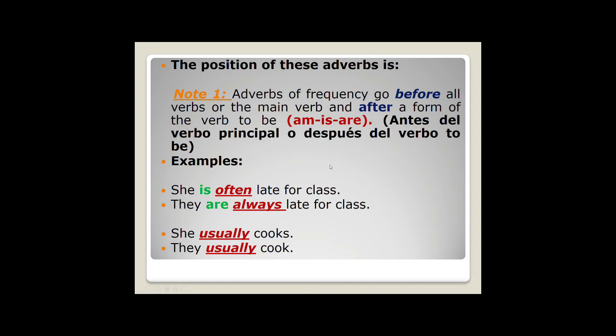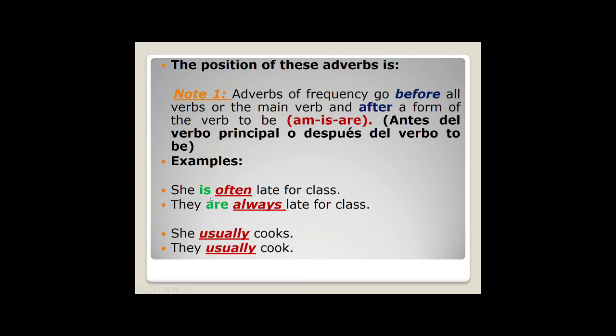When we use adverbs of frequency, normally we have two options or two structures. Adverbs of frequency go before all verbs or the main verb and after a form of the verb to be. Okay, let's check these examples. She is often late for class. Can you see that?